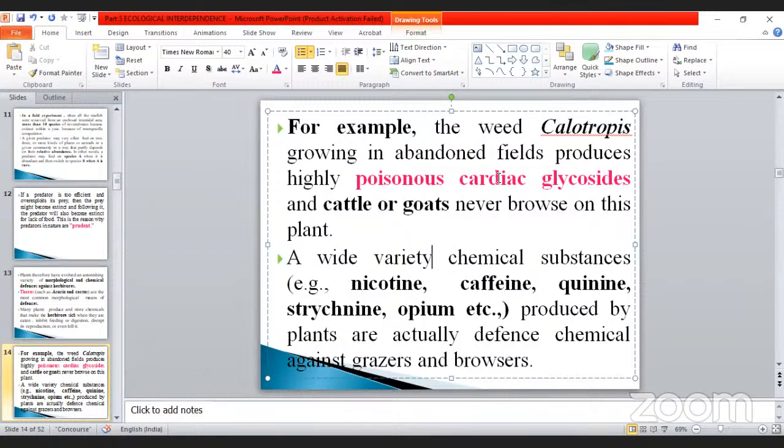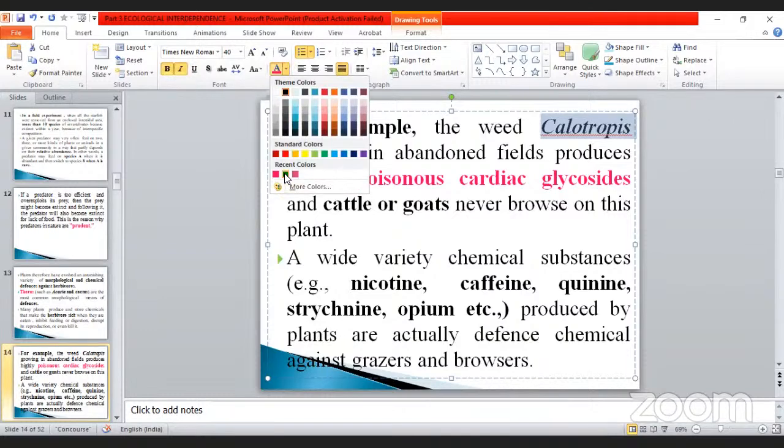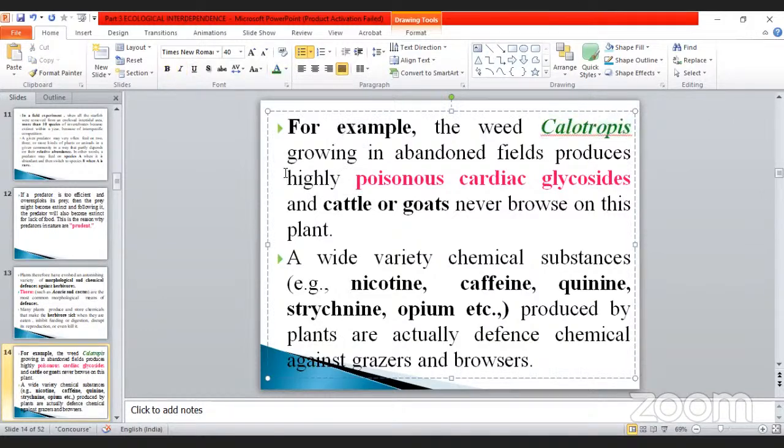See that cardiac, heart related problem, and so on. So it will be created by the particular plant. This type of question they will ask many times. The cattle or goat, what happened? They never browse on this plant. This type of plant, they will never eat. Okay, media, this is also an important point. Don't forget once again, this is very, very important in NEET point of view.